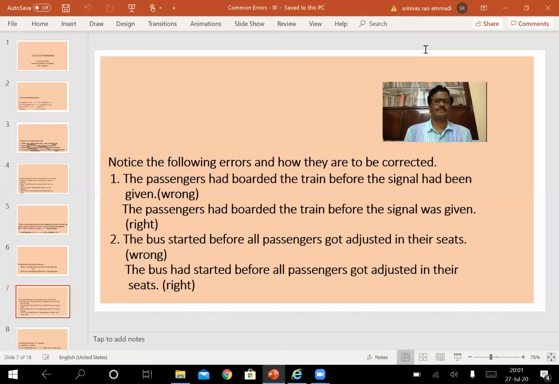Look at another example. The bus started before all passengers got adjusted in their seats. There are two activities here. Starting of the bus is one activity, and getting adjusted of the passengers in their own seats is another activity. The bus started before all the passengers got adjusted in their seats. The very sentence shows what happened first and what happened later. Based on the meaning of the sentence only, we can use it. So the bus had started before all passengers got adjusted in their seats.